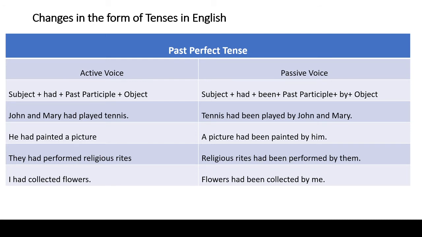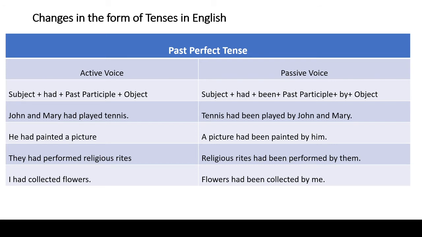Another example is he had painted a picture. This sentence also is written in past perfect tense. The sentence is having SVO structure. He is the subject in this sentence, had painted is the verb, and a picture is an object. So this sentence has SVO structure.